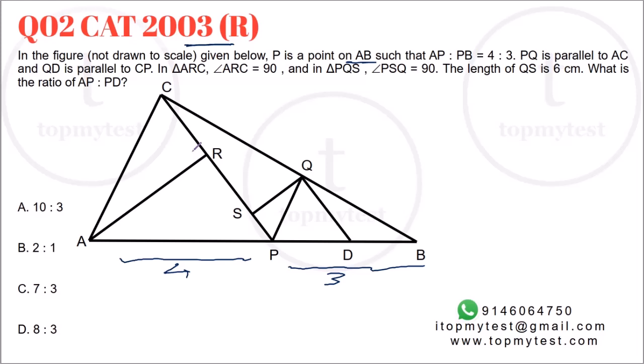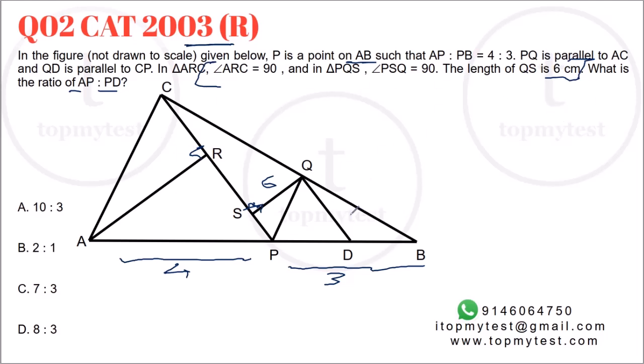ARC is 90 degrees. And in triangle PSQ, angle PSQ is 90 degrees. Then the length of QS is 6. What is the ratio of AP to PD? I need AP to PD. So this additional information is actually given to confuse you, because we don't use the length anywhere. We don't even use the angles anywhere.